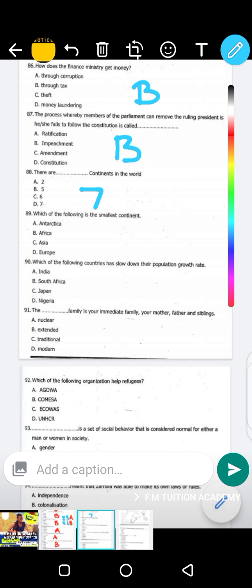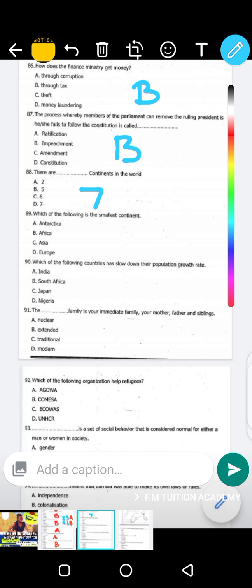Which of the following is the smallest continent? So many people don't know the smallest continent in the world. Many have always wondered, what's the smallest continent? The largest continent is actually Asia. But what about the smallest?